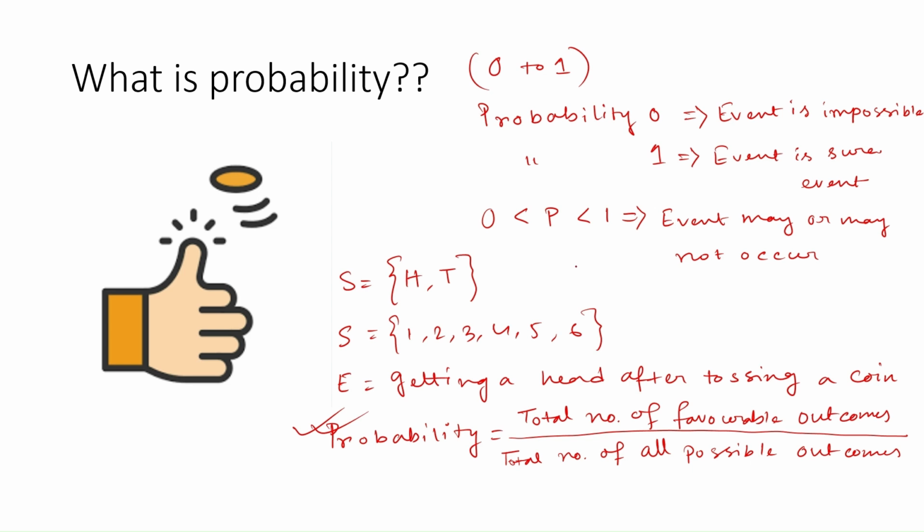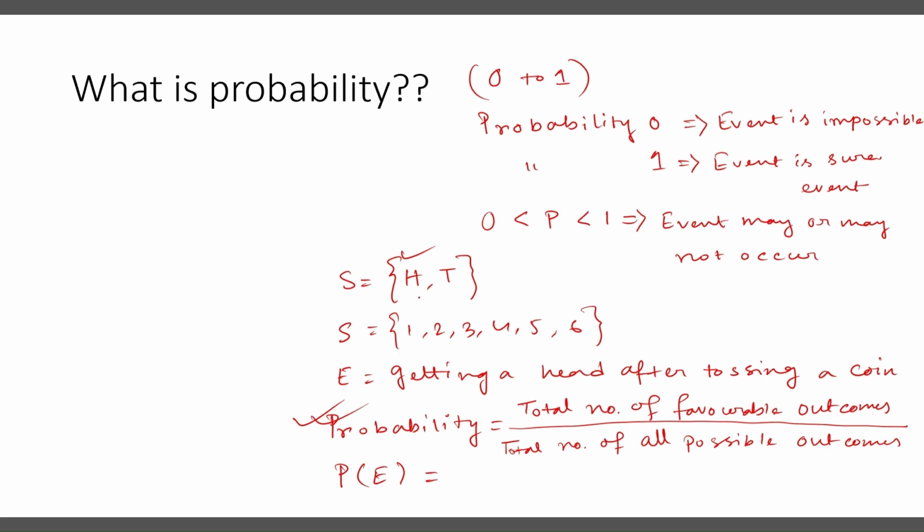Now, in our example, as I have already mentioned, we have considered tossing a coin, and the event we have defined is getting a head after tossing a coin. If we want to find the probability of E, that is the probability of getting a head after tossing a coin, then the total number of favorable outcomes: here our favorable outcome is head. How many heads are there in the sample space?